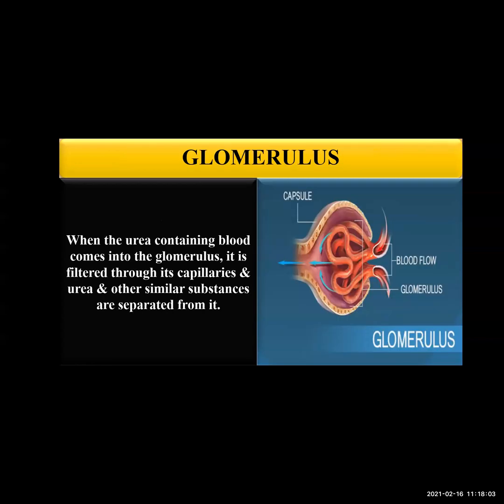The urea produced in the liver comes into the blood. When the urea-containing blood comes into the glomerulus, it is filtered through its capillaries, and urea and other similar substances are separated from it. Okay, once the urea produced in the liver comes into the blood, it is filtered through the capillaries of the glomerulus, and during this filtration urea and some other substances are separated from it.